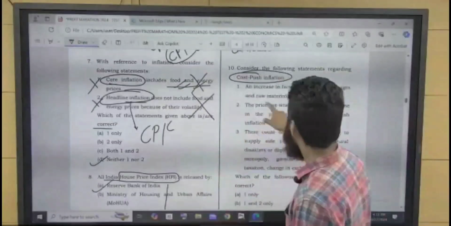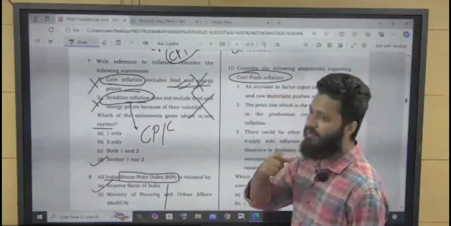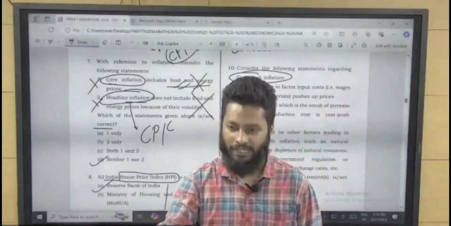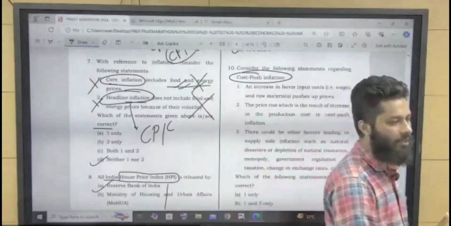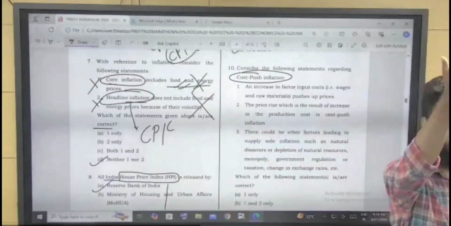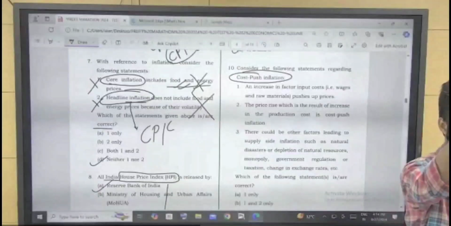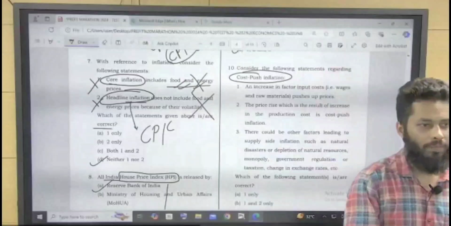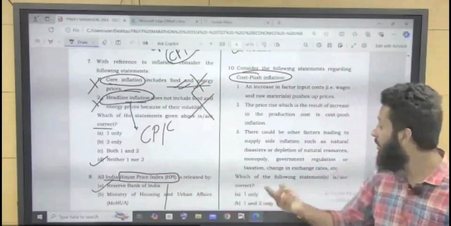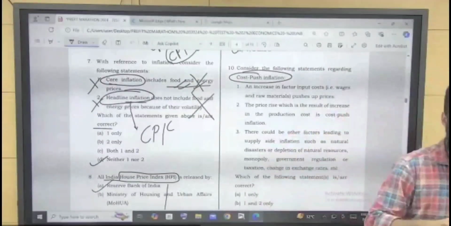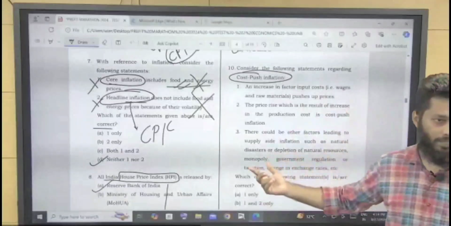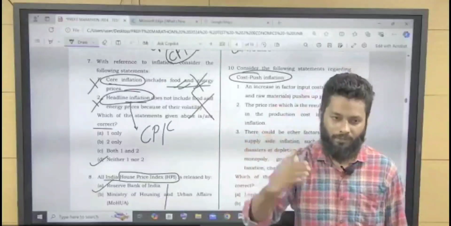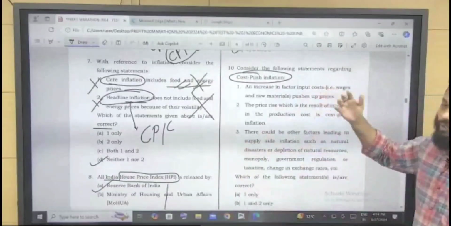For example, if the government is taxing heavily, the price will shoot up. If the price rises, that is inflation, but the price has risen not because demand increased. It is increasing just because cost has gone up.